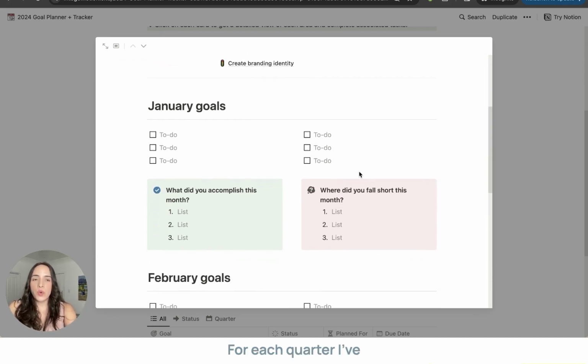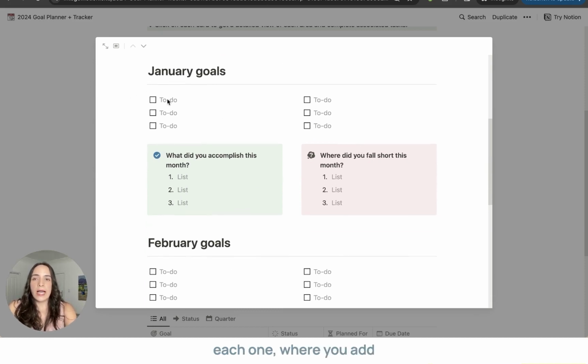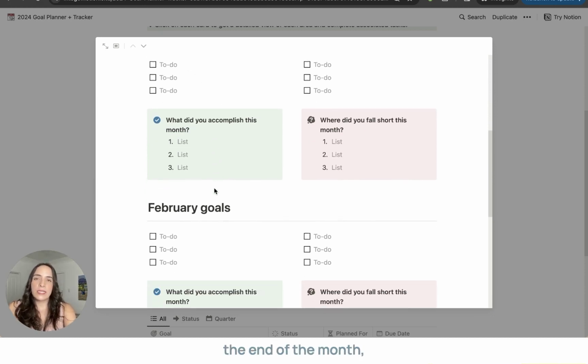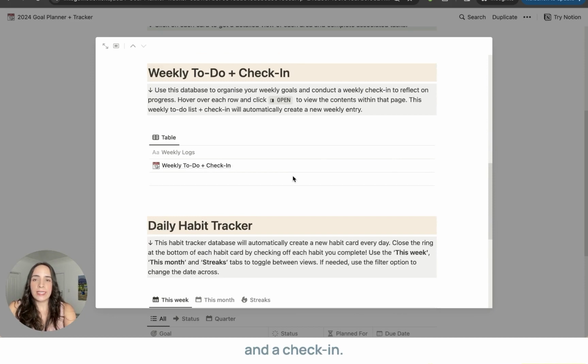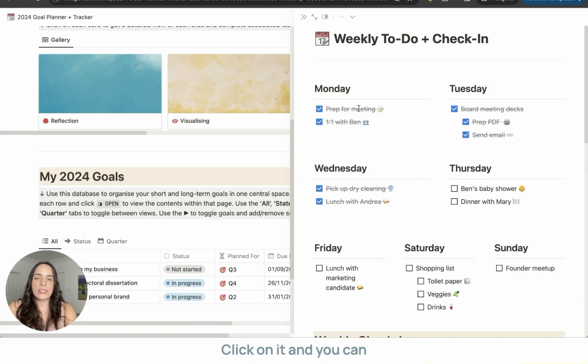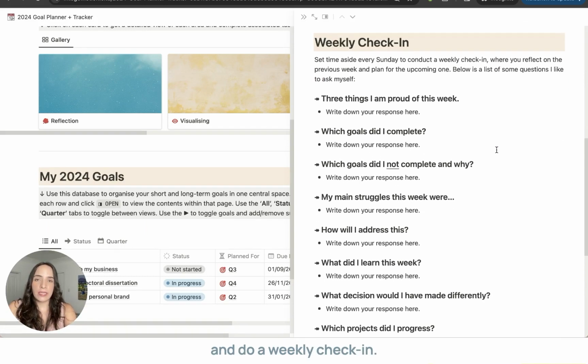For each quarter, I've included the goals for each one, where you add your goals for each of the months, and then at the end of the month, you can reflect on what did you accomplish and where did you fall short. Now here we have a weekly to-do and a check-in. If you hover over these rows, you'll see this little open thing. Click on it and you can add your to-do for each of the different weeks and do a weekly check-in.